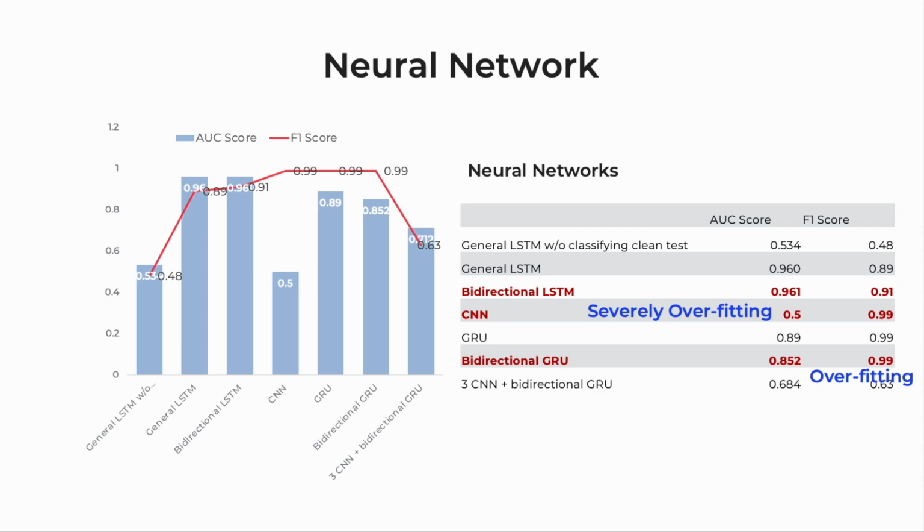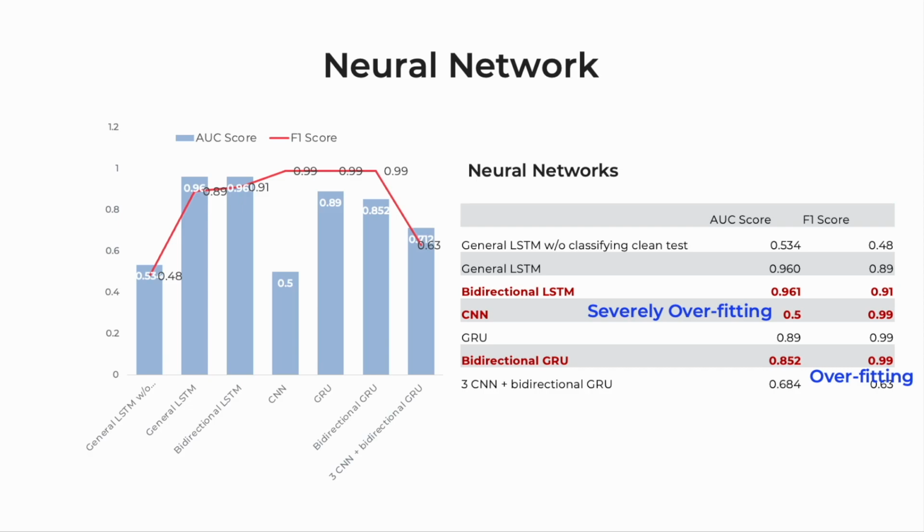Moreover, with the F1 score of GRU, we suspect overfitting, but it shows pretty good performance with the AUC score. Therefore, it suggests the possibility that by controlling the overfitting, GRU can actually show better performance than the bidirectional LSTM model. Among these models, bidirectional LSTM shows the best performance considering both AUC and F1 score.